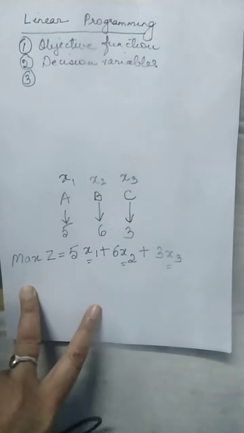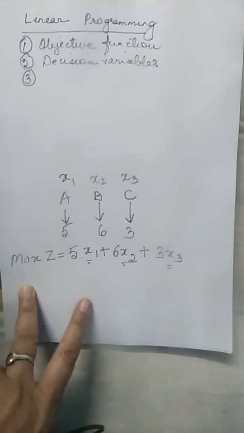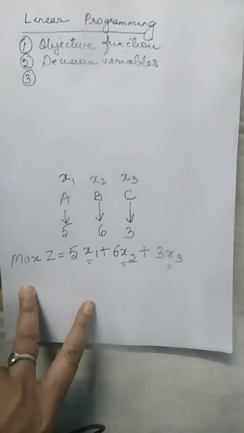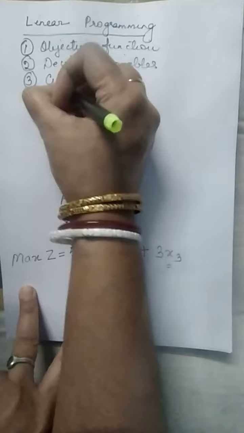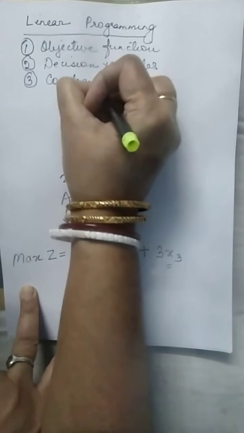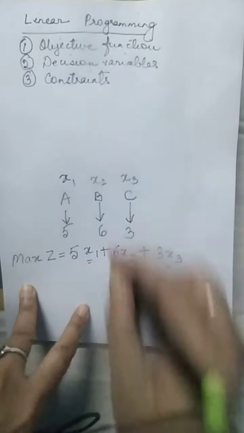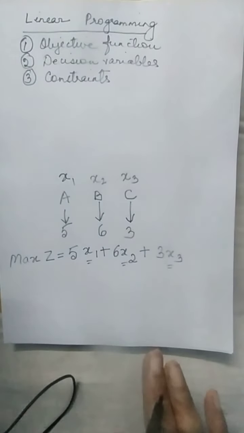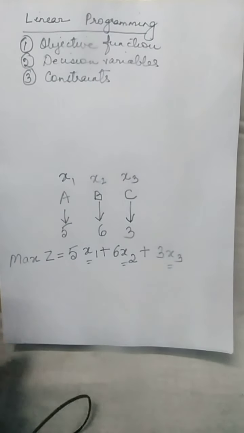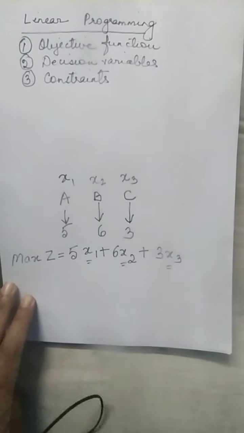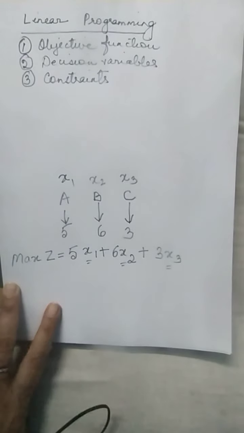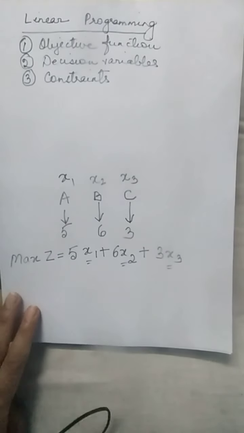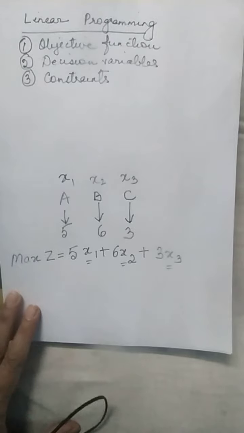Now, the third thing that should be available in a problem so that we can solve it using linear programming is constraints. Now, what are these constraints? Constraints are the restrictions you put on the objective function. Let us try to understand what exactly I mean by this. In this example I have taken up, we are manufacturing 3 particular products and we are trying to maximize our profit.